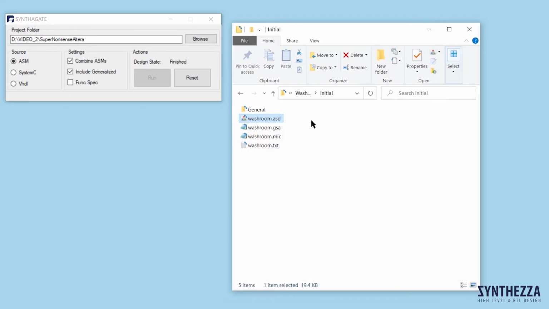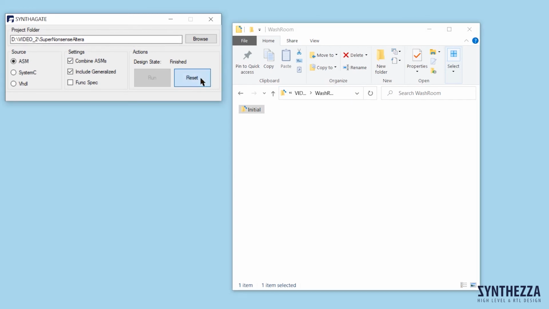Let's begin our design. First I must insert the name of the working folder in the project folder of our interface. The working folder of this design contains only folder initial.